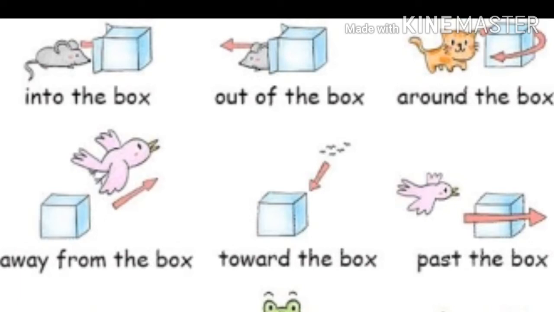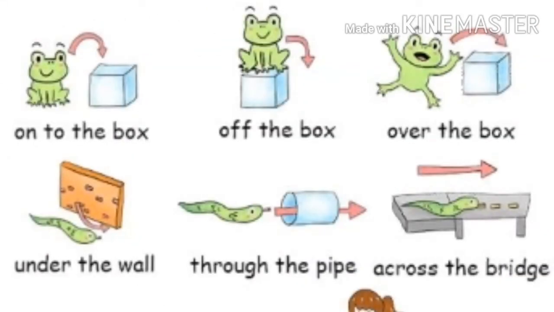Away from the box means going away from the box. Toward the box means coming towards the box. Next is past the box, which means passing or crossing near the box. Next is onto the box. This means from down to on the box. Next is off the box, which means getting off the box.